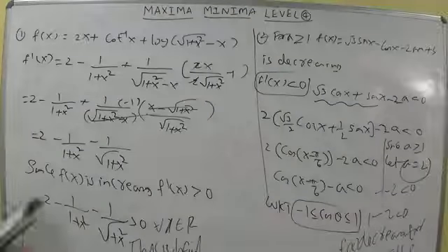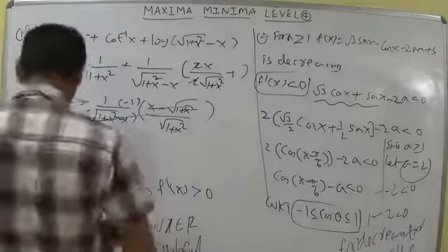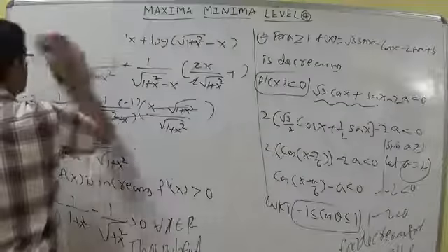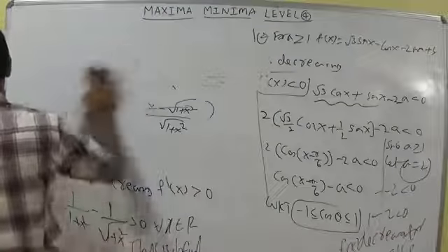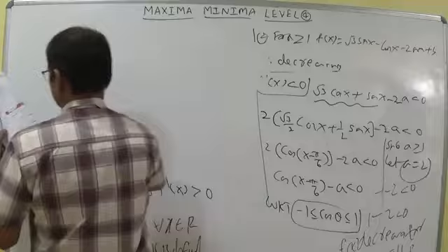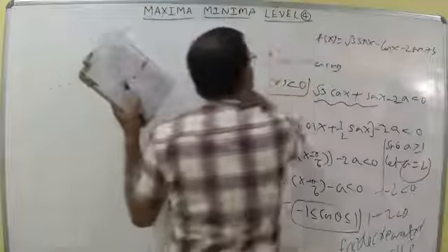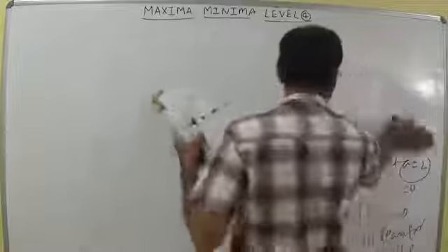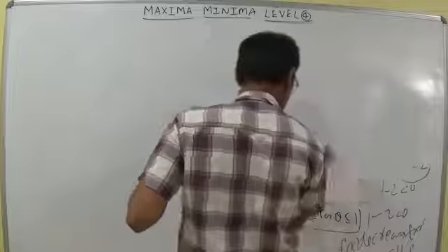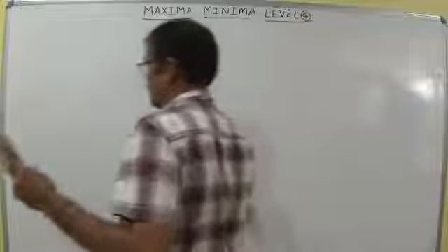Next one, third question. F of x is equal to tan inverse of sin x plus cos x is increasing. We should verify the options. What is the derivative of tan inverse x? The derivative of tan inverse x is 1 by 1 plus x square.